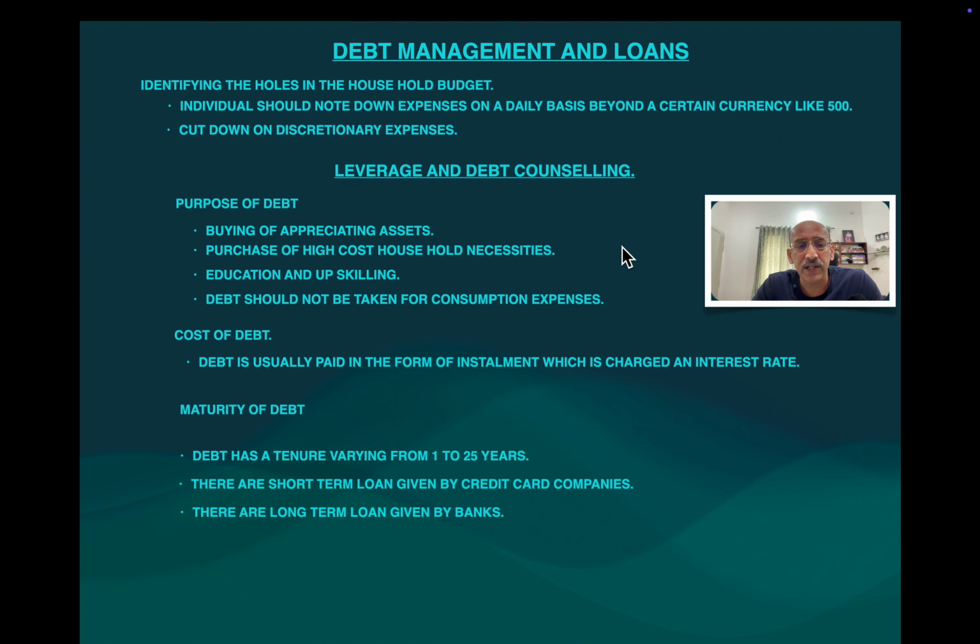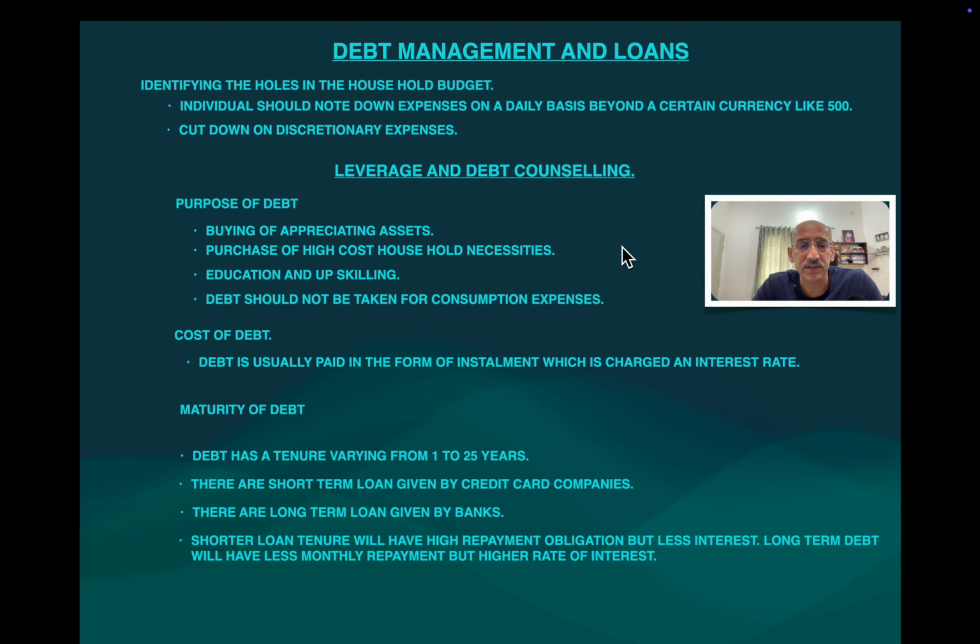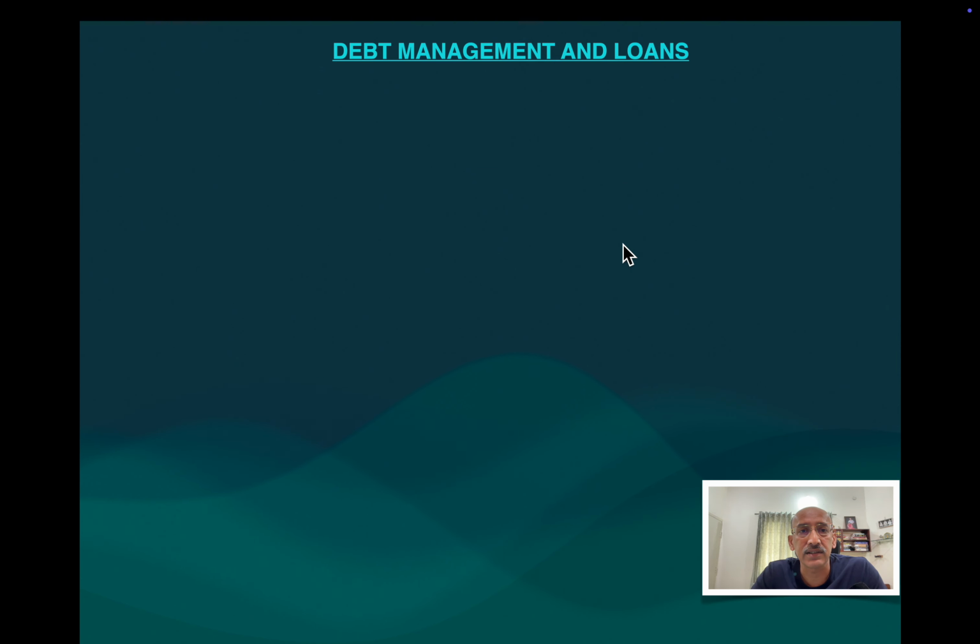I have already explained, there are long-term loans given by the banks. What happens is if you take a short-term loan, the monthly repayment amount will be higher compared to long-term loans, where your repayment amount will be less. But short-term loans will have a lower interest rate, whereas long-term loans will have a higher interest rate. So you have to understand this.